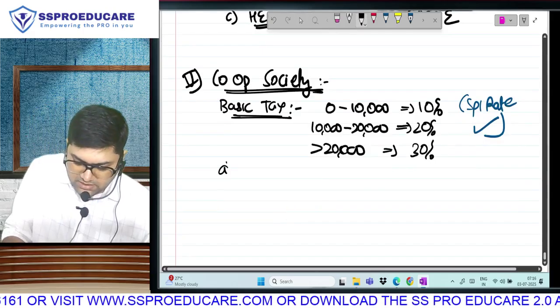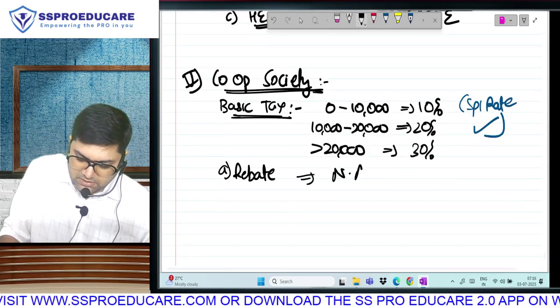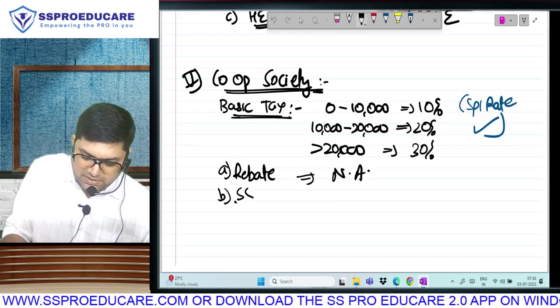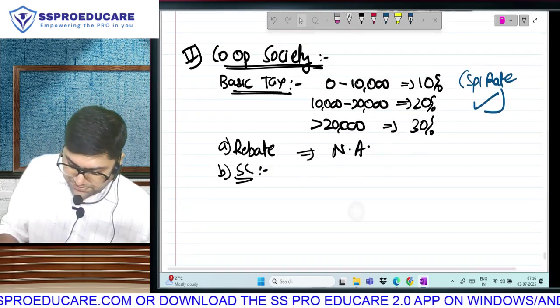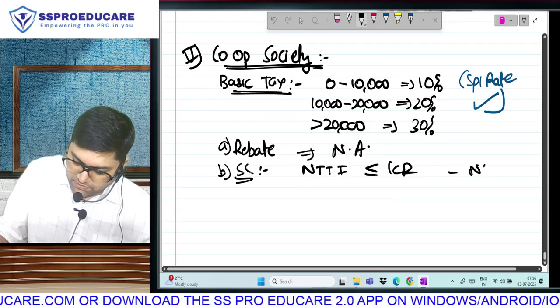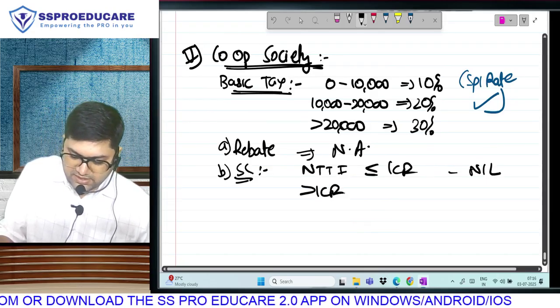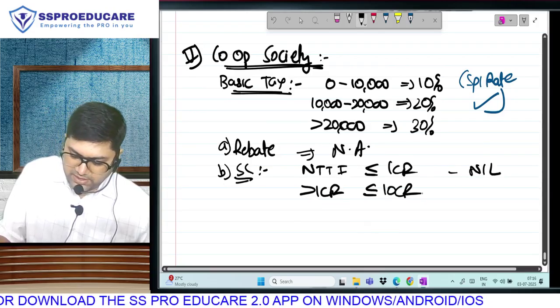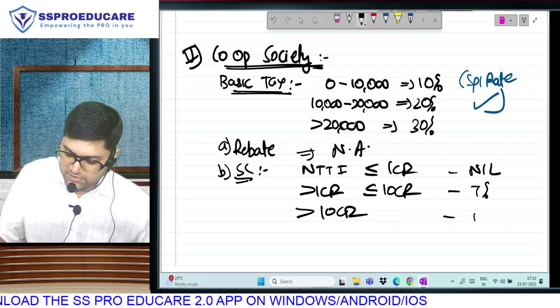Very quickly, rebate not applicable. Surcharge is applicable. Look at the surcharge and tell me it is same as what? If your net taxable total income is up to rupees 1 crore, no surcharge. If it is greater than 1 crore, up to 10 crore, 7%, and if it is greater than 10 crore, 12%.